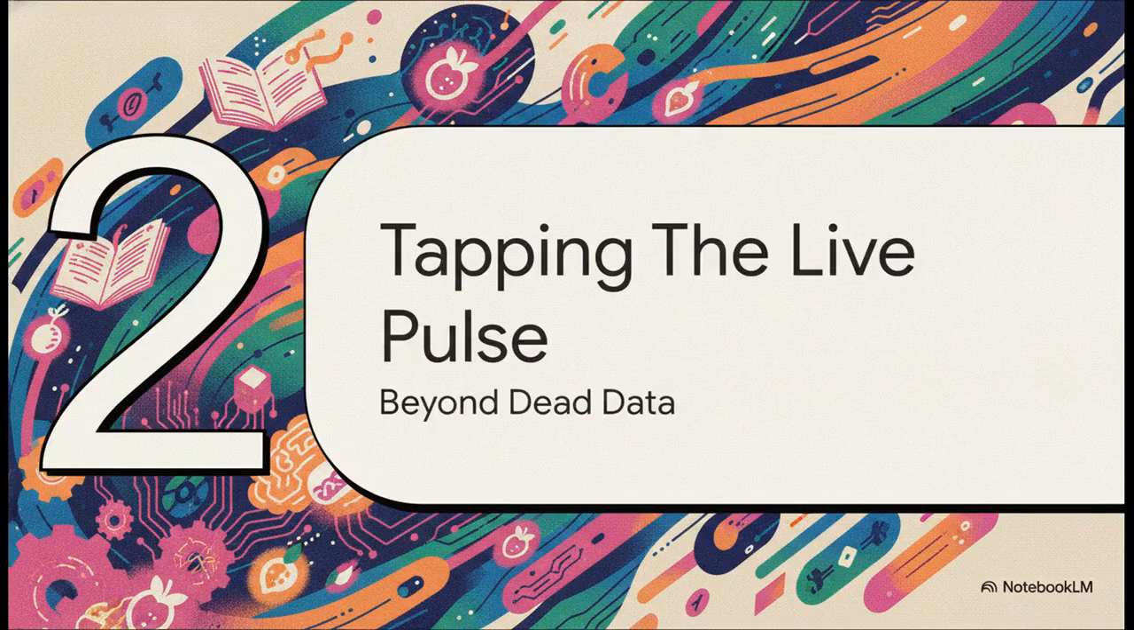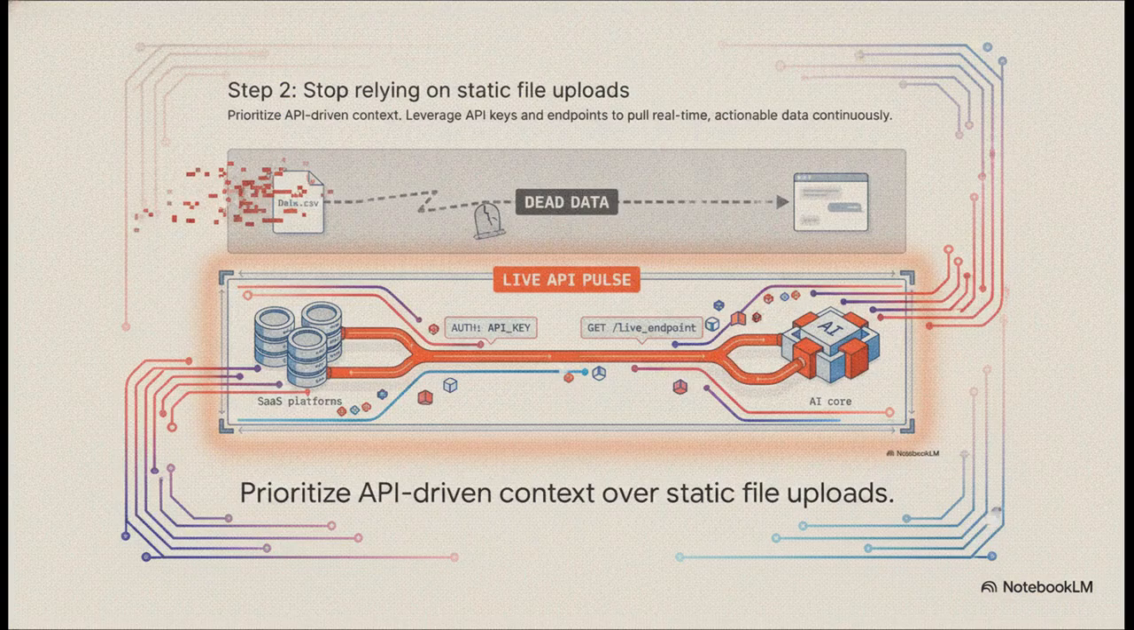Moving on to step two, tapping the live pulse and moving beyond dead data. Look, most people are still downloading a CSV file and manually uploading it to an AI window just to ask for some basic analysis. We have to stop doing this. That is what I call dead data. The absolute second you hit export, that information is outdated. The AI has literally no idea what happened 5 minutes ago,